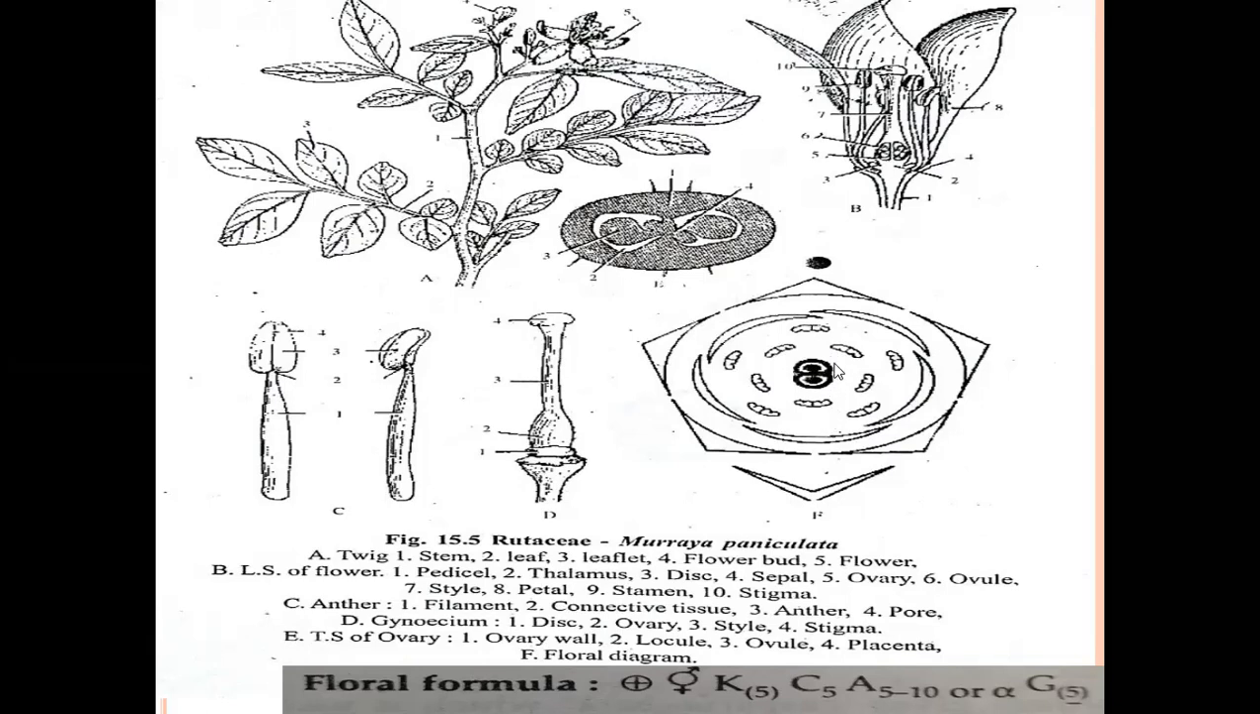And the flower is actinomorphic. Actinomorphic means that if the flower is cut in any longitudinal section through the center, it divides into two equal parts. Such flowers are called actinomorphic flowers.